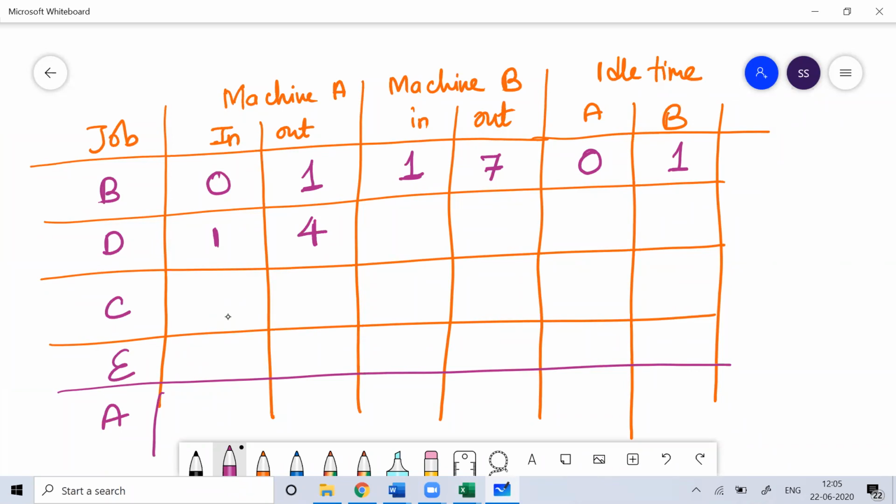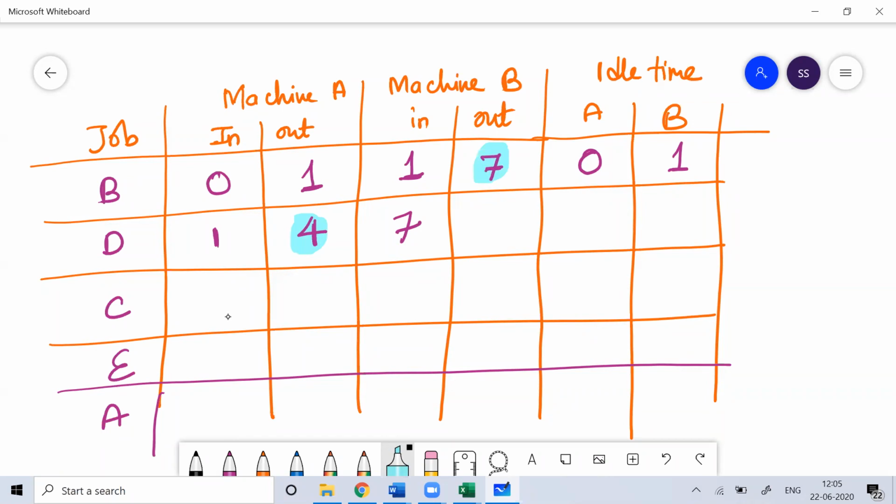But you cannot start the work on machine B after 4 hours. Why can't I start this? Because machine B is engaged here. You can see that job B on machine B is going to take until 7 hours, so you can start only after 7 hours. So whichever is the bigger value out of these two, you take that value here.